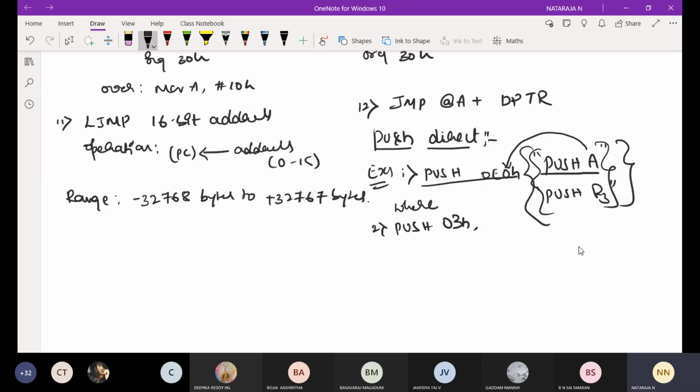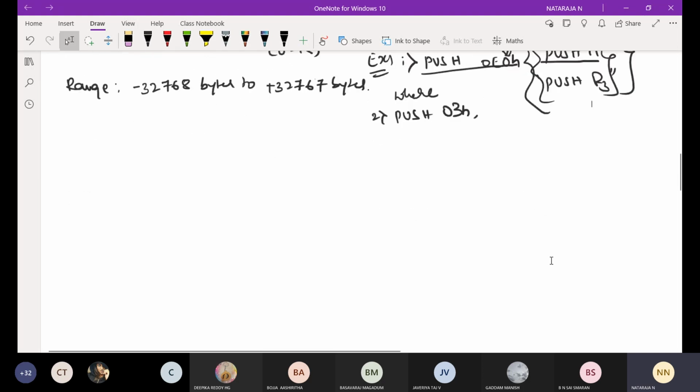Okay, next take the POP instruction. We already discussed push and pop instructions in the first module. Have you remembered? If not, go through it once. POP direct.